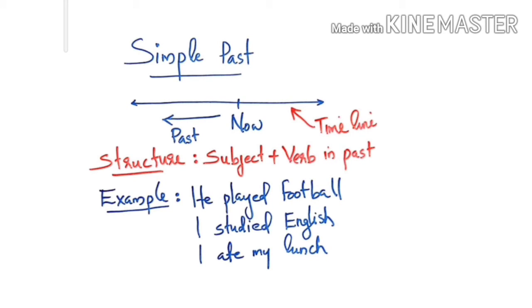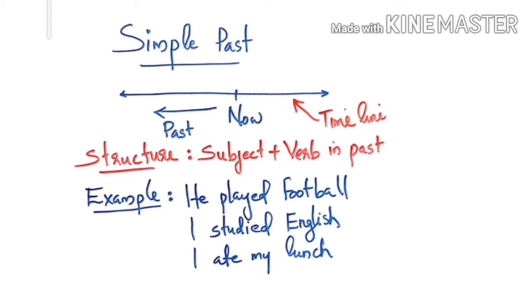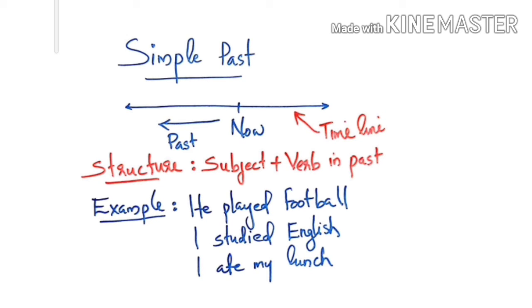Simple past. Simple past is a very important tense among the 12 tenses in English, because we use this tense so often. For example, you can use this tense to tell someone what you did yesterday. You can also use this tense for what happened in the world 500 years ago. So whatever you are trying to describe that happened before now, you can use simple past.